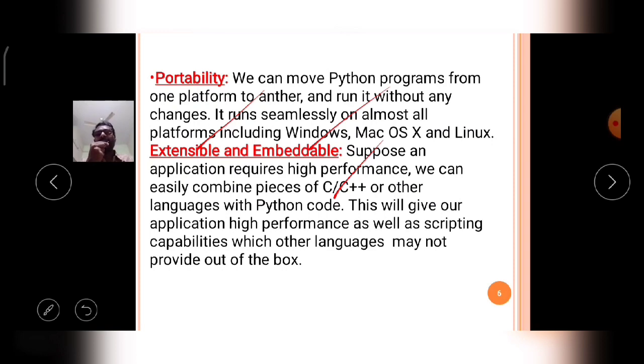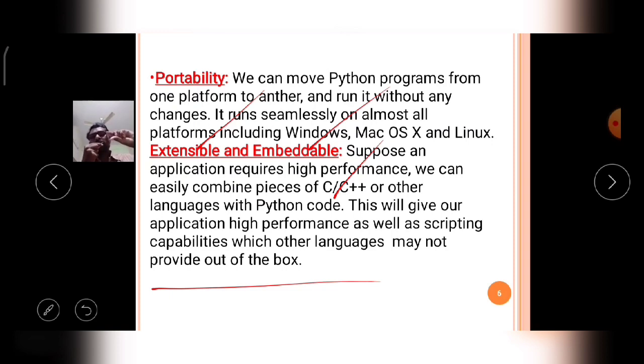Generally a language cannot support the code of other languages, but Python supports C, C++, and also other languages' pieces. This is a very embedding concept. This gives our application high performance as well as scripting capabilities which other languages may not provide out of the box.